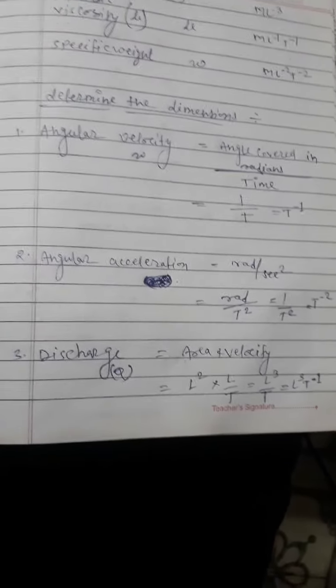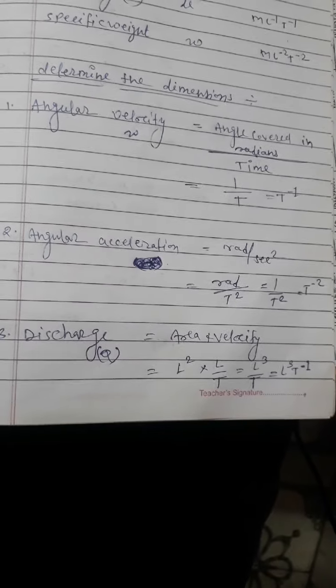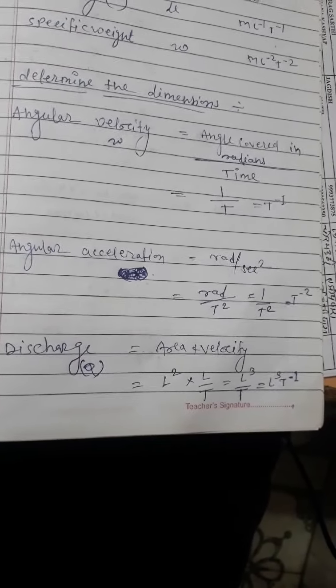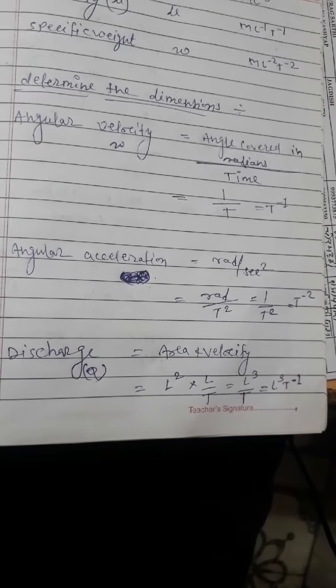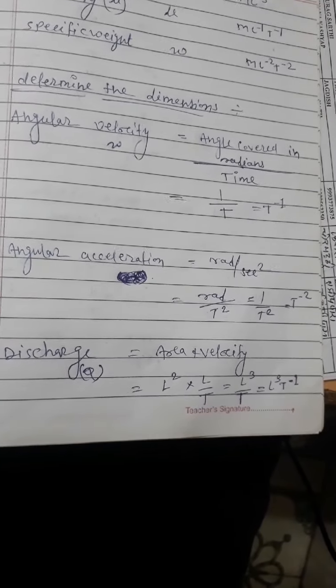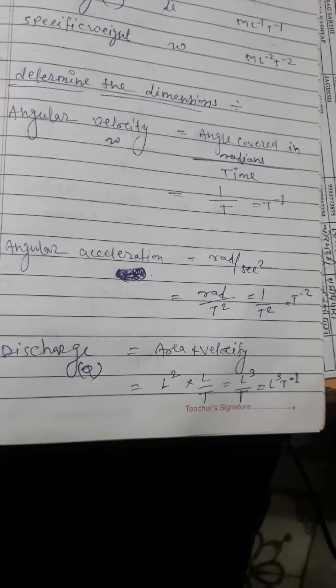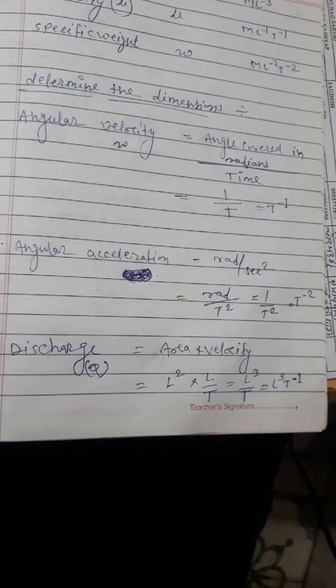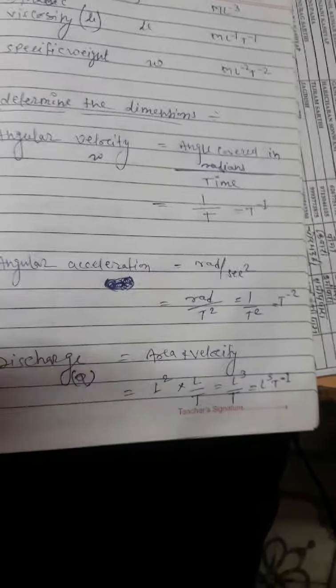Discharge Q is equal to area into velocity. Area is length into breadth, so L square. Velocity is L upon T. The dimension unit is L to the power 3 T to the power minus 1.